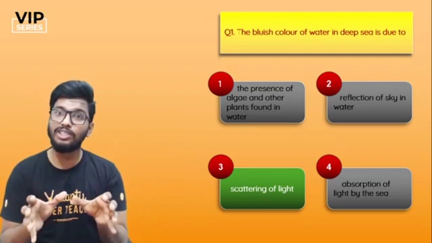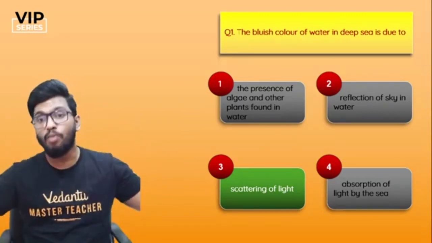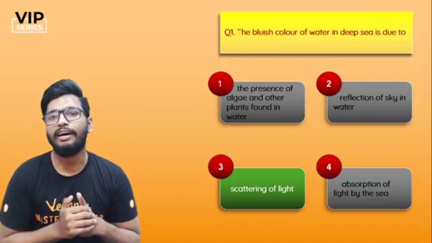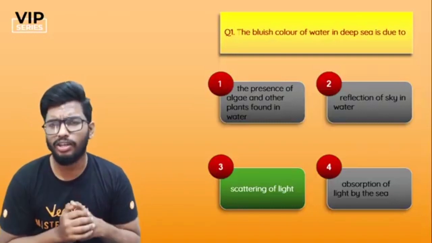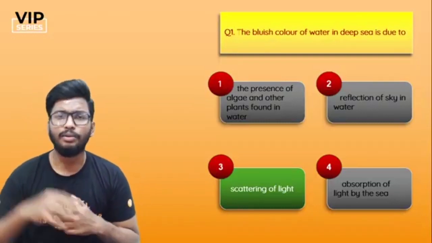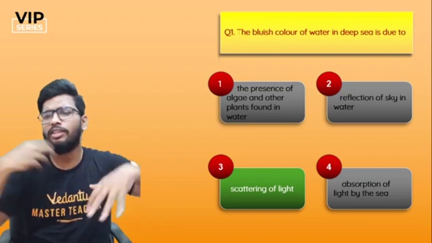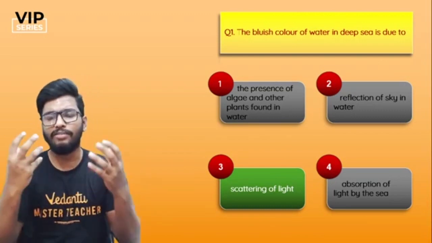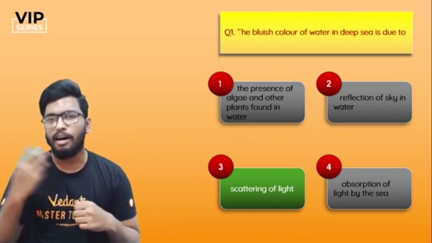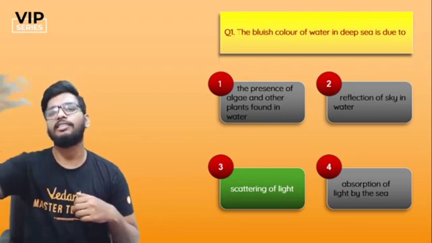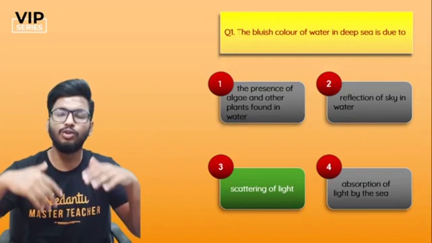In fact, blue is the one that scatters the most, and that's why you can see that the water is also bluish in color. So when the light falls, pretty much all the wavelengths get absorbed. Blue, on the other hand, gets reflected back. That is also one more reason.